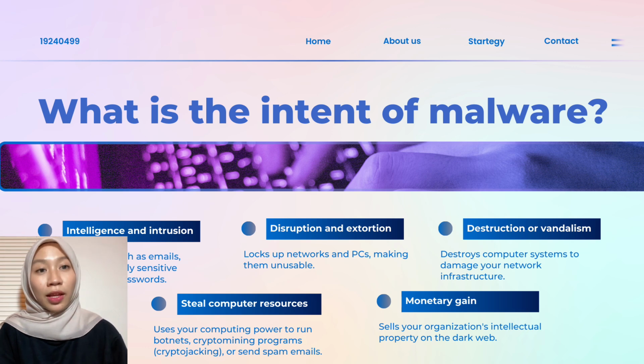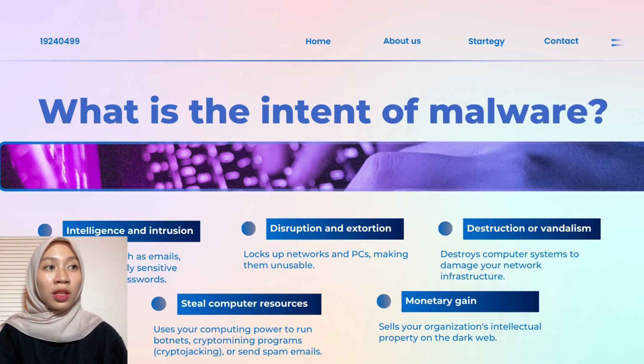What is the intent of malware? Intelligence and instructions. It exfiltrates data such as emails, plans, and especially sensitive information like passwords. Disruption and extortion. It locks up networks and PCs, making them unusable.